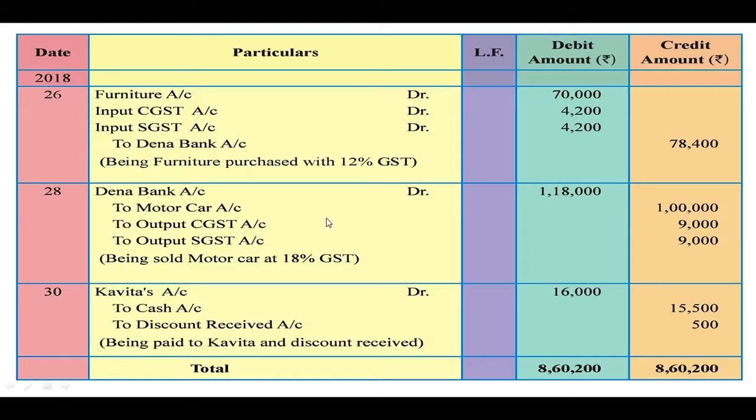And since the amount is received in our account, we have to debit Dena Bank account, because Dena Bank will be the receiver. So the journal entry is Dena Bank account debit to motor car account, because car goes out of the business, and this money of central GST and state GST will be paid to the government.